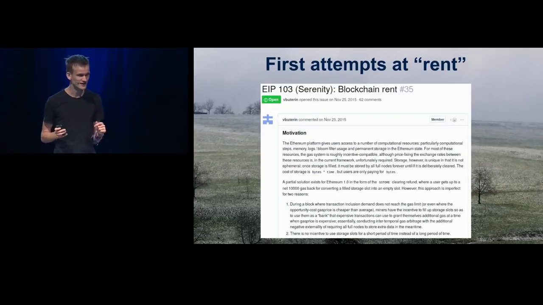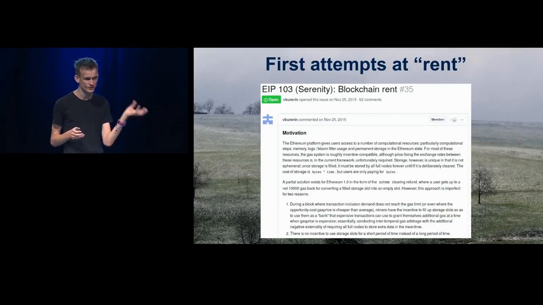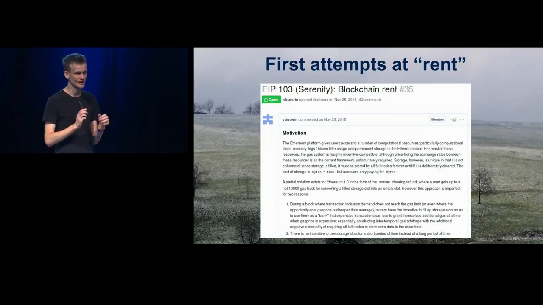Rent. So this is the idea that instead of charging a big one-time fee for filling storage, we would charge fees over time. So basically, for every day or every block or whatever that some storage slot is filled, you would have to pay some amount of ether for it.